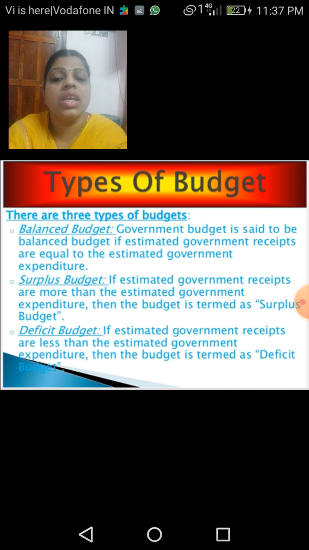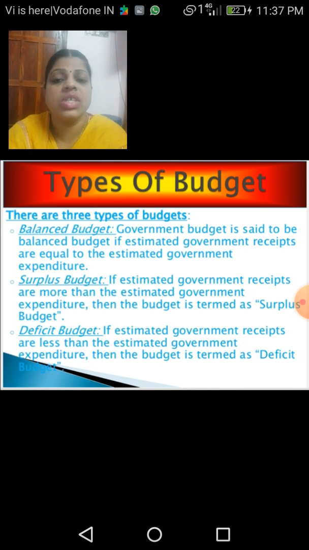But a surplus budget occurs when the revenue receipts are more than the estimated government's expenditure. Then the budget is termed a surplus budget. The word surplus means excess. So what is in excess here? The revenue receipts are in excess. So that is regarding the surplus budget.